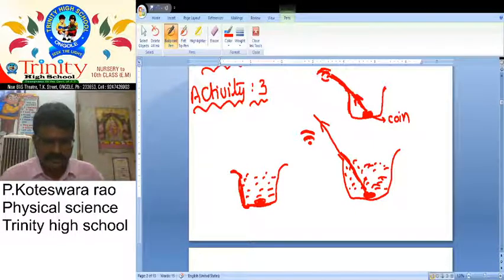Now the coin appears to be raised. Here you are present here. Then what happened? The light ray travels up to here, and here bending takes place.